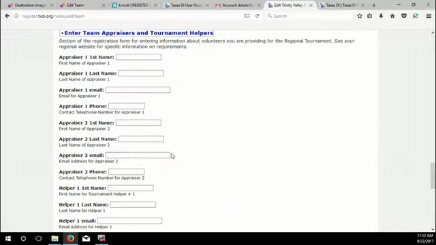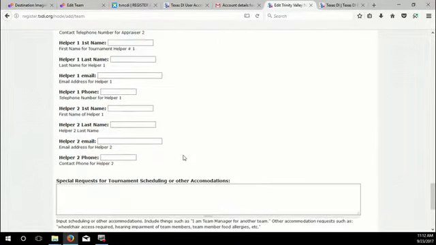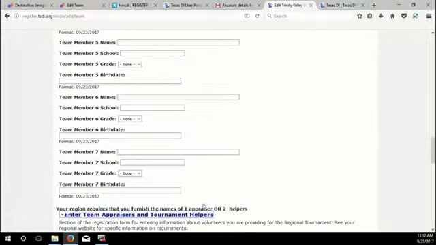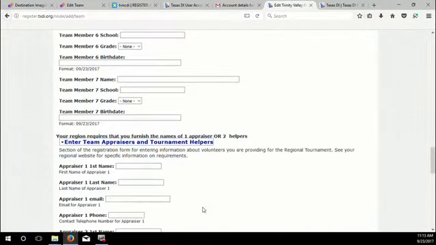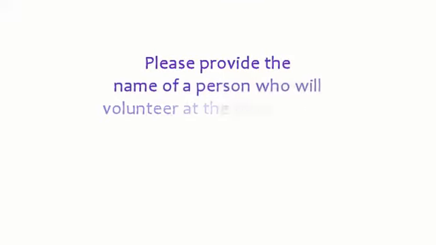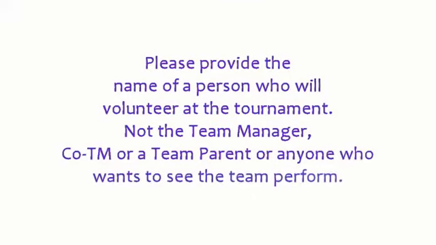You can click on this link to enter your appraisers or other volunteers if you have them. If you don't, you can still register your team and come back and do that later. But every team is required to provide appraisers or helpers depending on where they are located in the region.